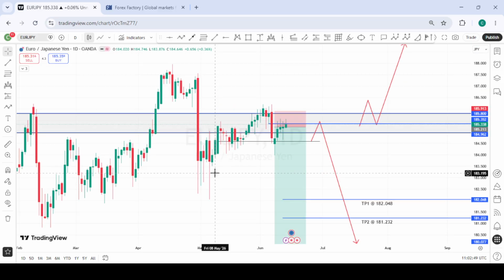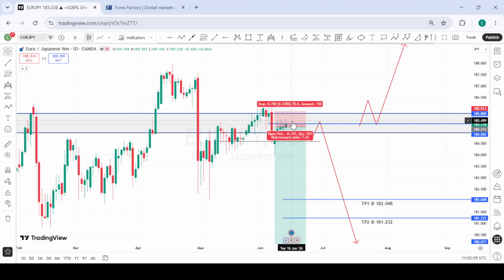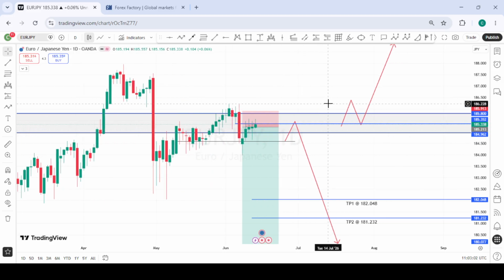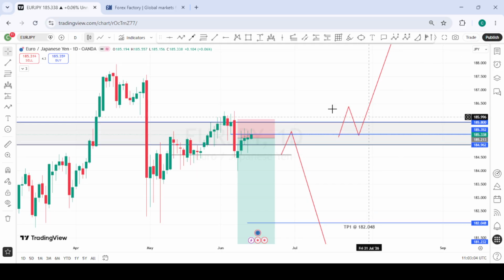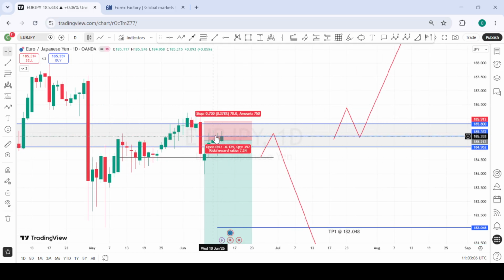We also have here EURGBP. So we took this position on EURGBP. We anticipated a possible pullback into the area of interest to get selling opportunities. So we got a selling opportunity, and as you can see, price is giving us some rejection candles, but I don't like the fact that they are looking a bit bullish with the rejection candles.